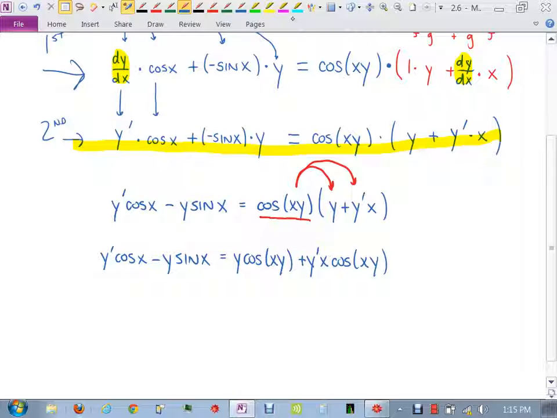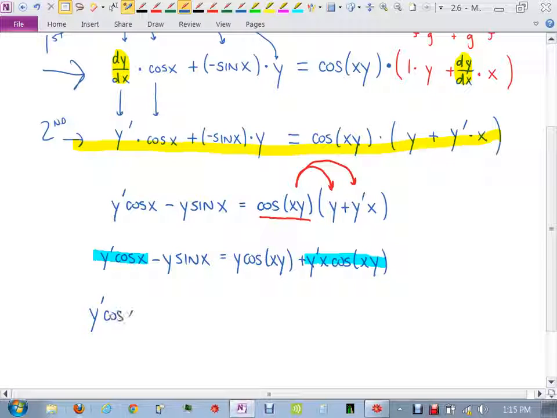All right, now I'm going to take the terms that have y prime in them and get them all on one side. I'm just going to move them to the left. So to move the one on the right to the left, I subtract it, don't I? So I have y prime cosine x minus y prime x cosine xy equals y cosine xy, then what?